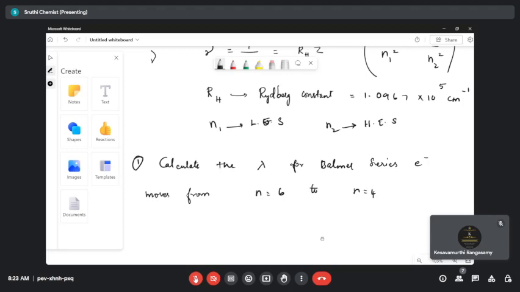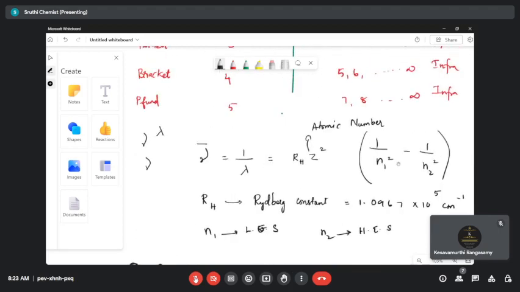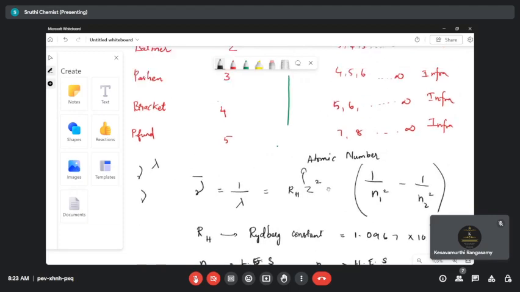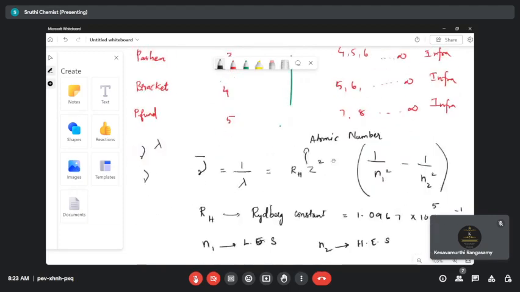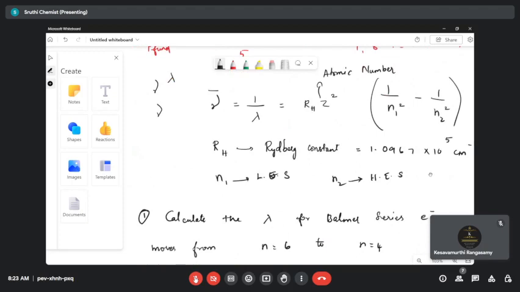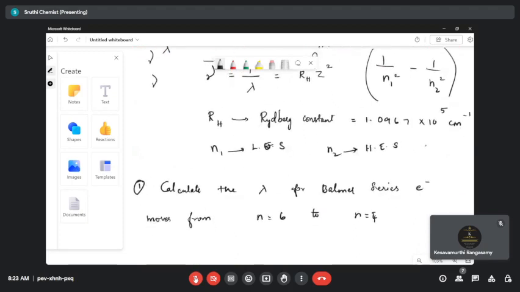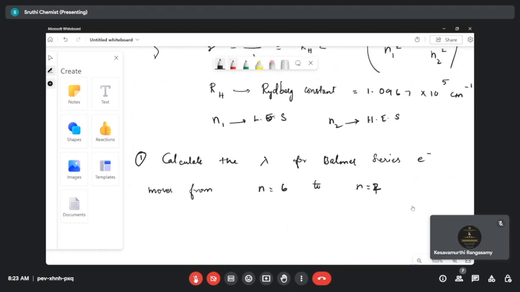Wait, n equal to 4 won't be a Balmer series, right? What is the n1 level for the Balmer series? It is 2. That means this should be 2. So the electron is excited from n equal to 6 to n equal to 2. They are asking to calculate the lambda. So how do we calculate?